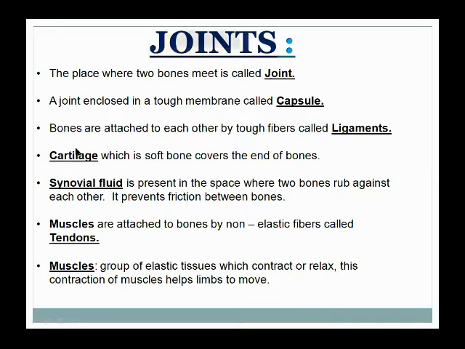Now the next thing is cartilage. Cartilage is present at the end of the bones. What is cartilage? It is present at the end of the bones where the two bones are joined together to form a joint. Cartilage is a soft bone in nature and covers the end of the bones.